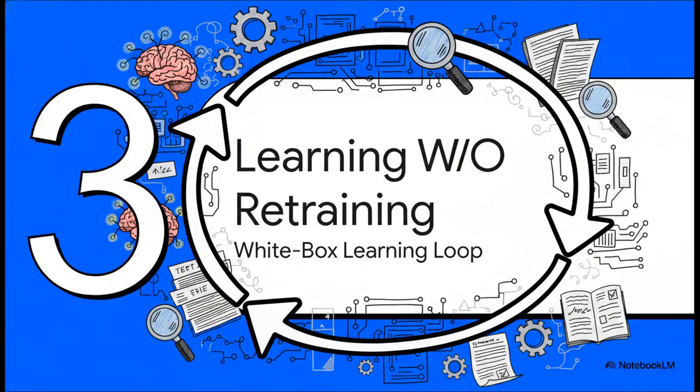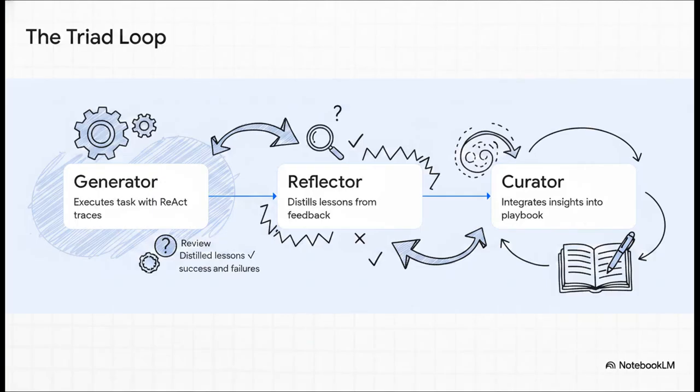Which brings us to Section 3, learning without retraining, or what we call the white box learning loop. Now, you might be wondering, if the brain is just a bunch of text files, how does the system actually get smarter without going through costly retraining? Well, the secret is a formalized workflow called the triad.